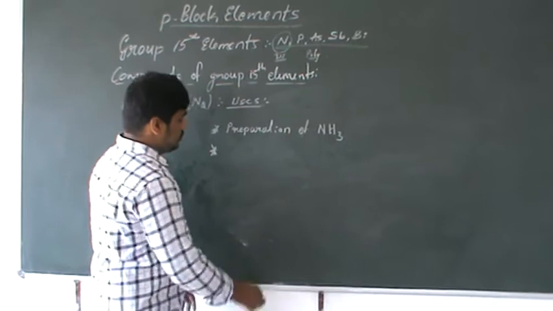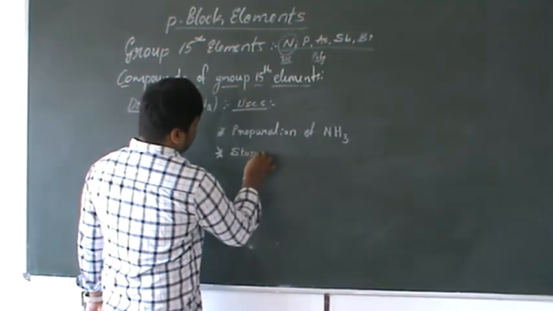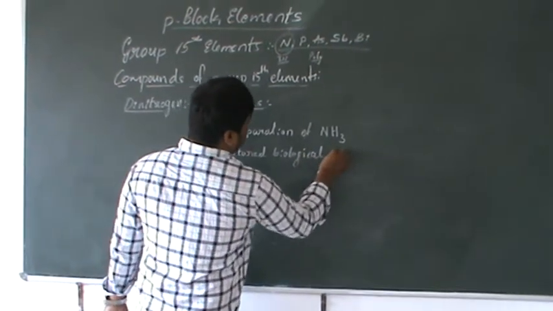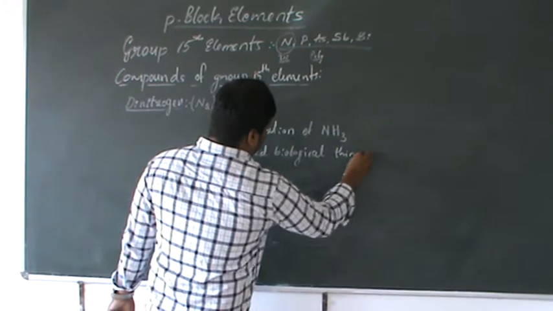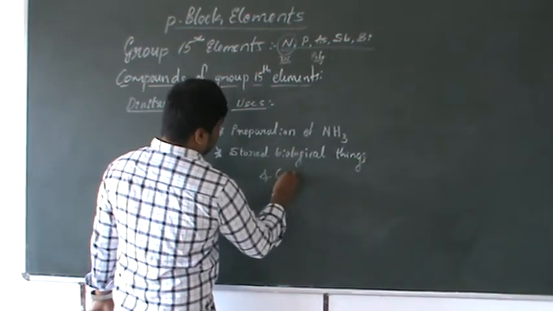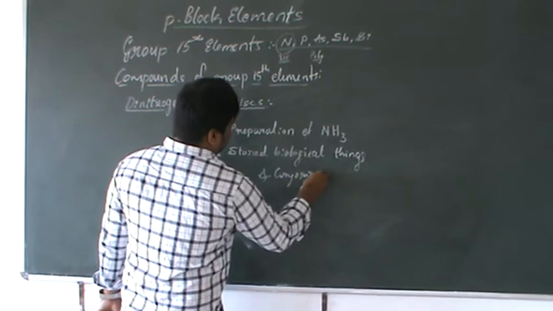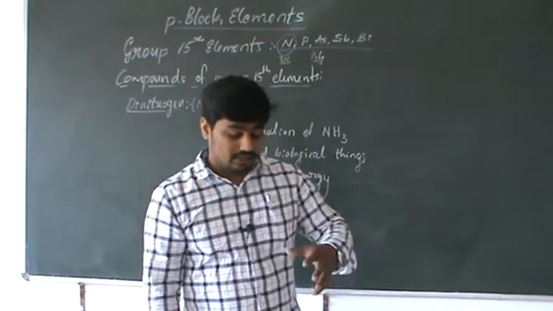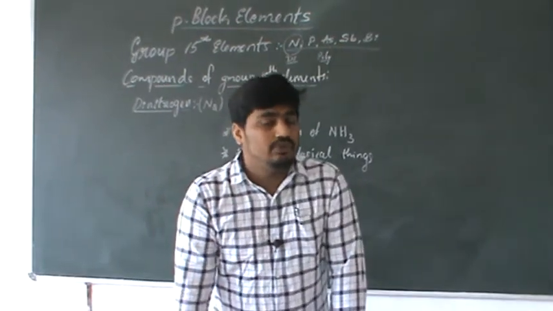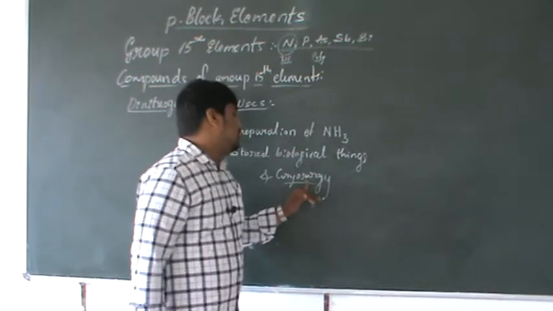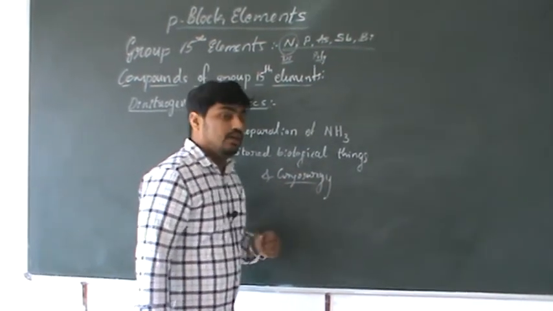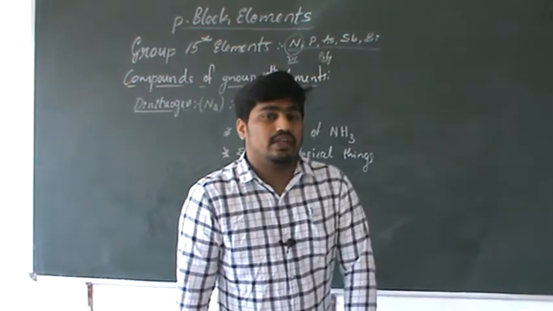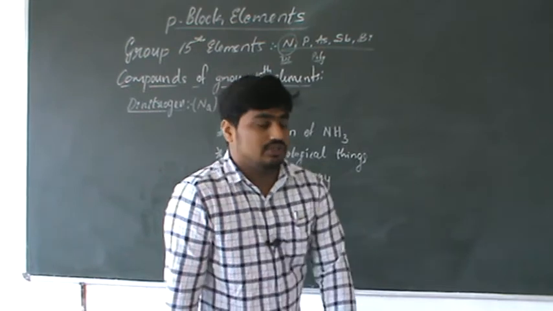It is also used to store biological materials, and also in cryosurgery. What is the meaning of cryosurgery? It is a new thing. Cryosurgery is nothing but surgery conducted at a lower temperature.